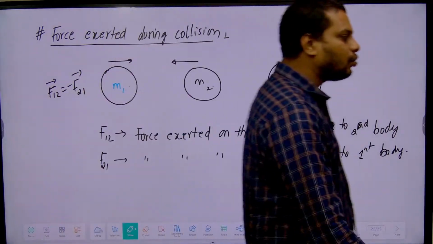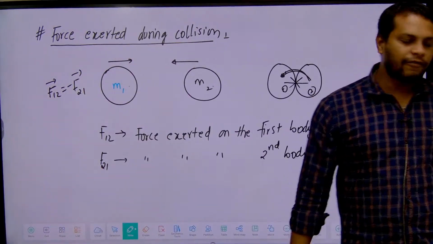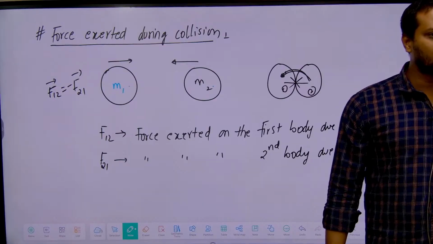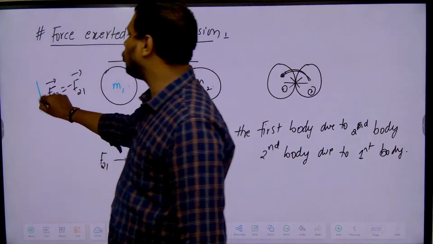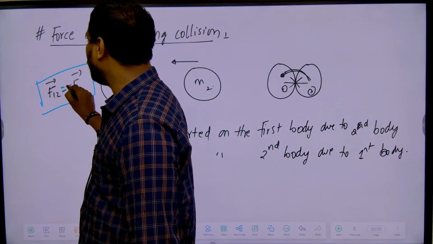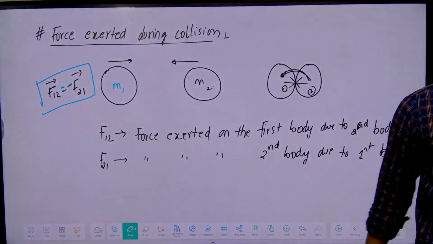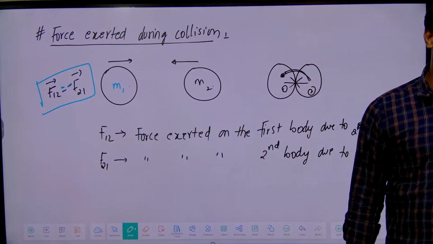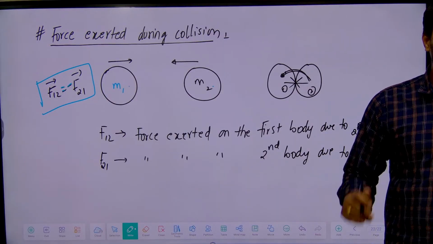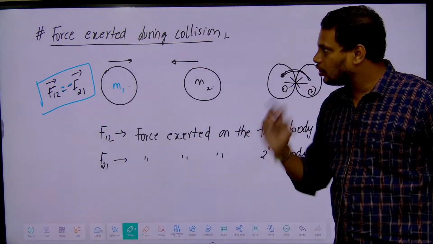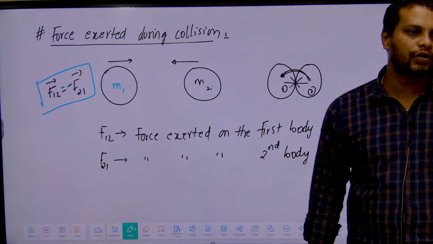So F12 is equal to minus F21. Now we can say these two forces are what? Equal and opposite. The negative symbol means opposite. Which law is this? Newton's third law. For every action there is an equal and opposite reaction. So this is the force exerted during the collision.